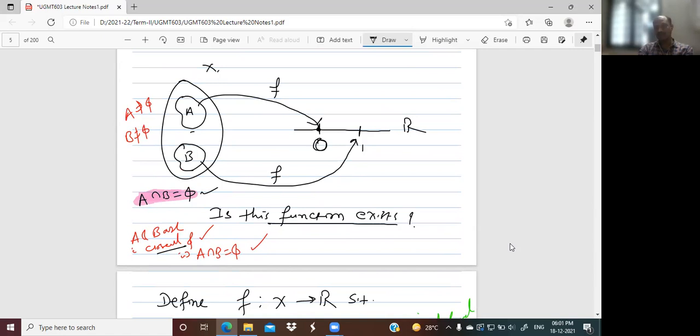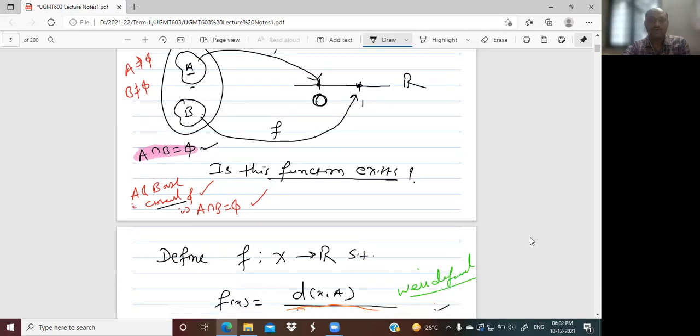This function is continuous, as we have proved, and satisfies the condition that if my point is from A it immediately falls on 0, and if my point is from B it immediately falls on 1. This is very applicable to the COVID situation also. How to assign all these COVID affected families to hospital rooms? Yes, we can generate this type of function.